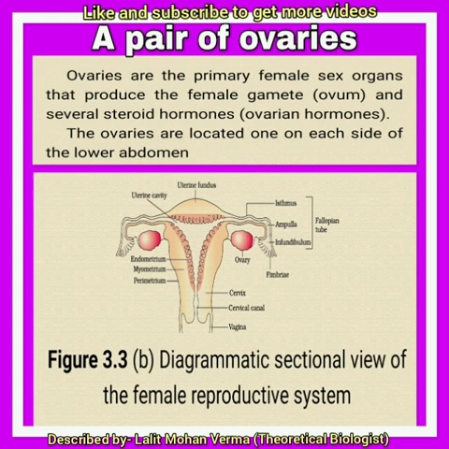Now, a pair of ovaries. These are two in number, 3 centimeter long, 2 centimeter wide, and 1 centimeter thick, almond shaped female gonads. The ovary remains attached to the abdominal wall by a ligament called mesovarium. Each ovary is a compact or solid organ consisting of an outer cortex and inner medulla.